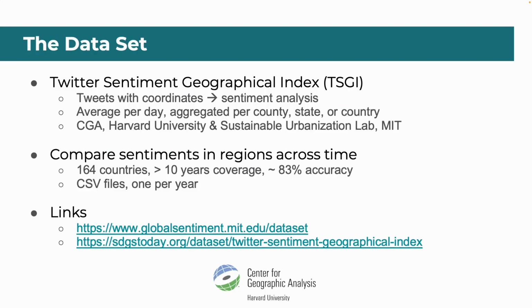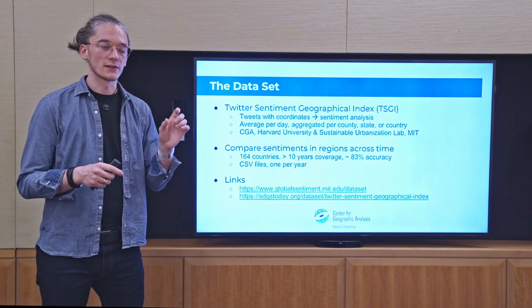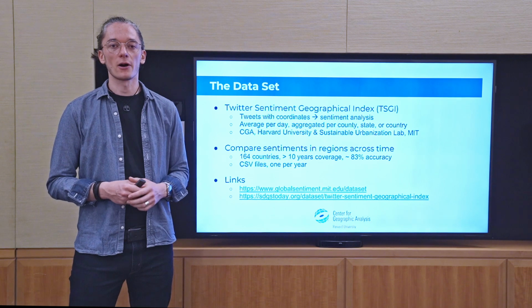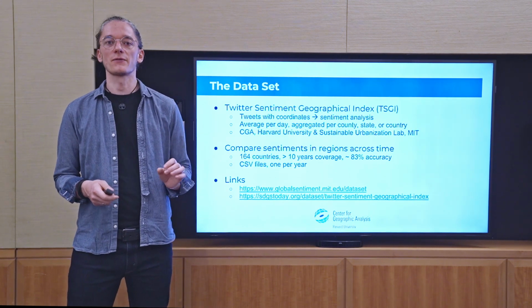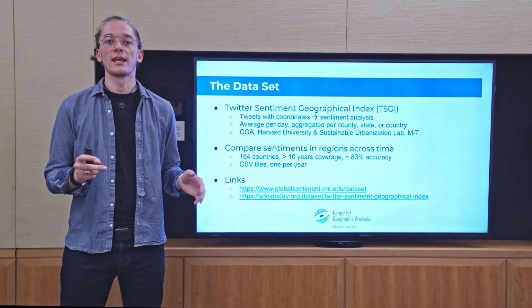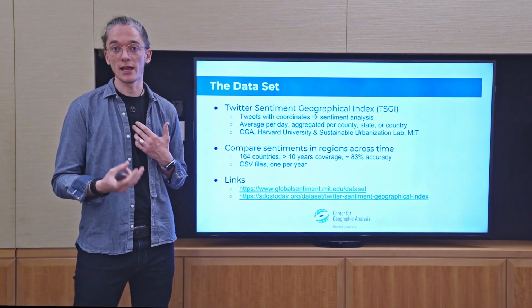We decided to go with the Twitter Sentiment Geographical Index, short TSGI. This is a data set that contains the GeoTweets data that we recorded, which I think I mentioned in the first chapter. So basically, all the tweets that come with the geo-reference of where they were created. And then the CGA, together with an MIT department, performed a sentiment analysis. This basically gives us a score between 0 and 1 to indicate how positive this message actually is.